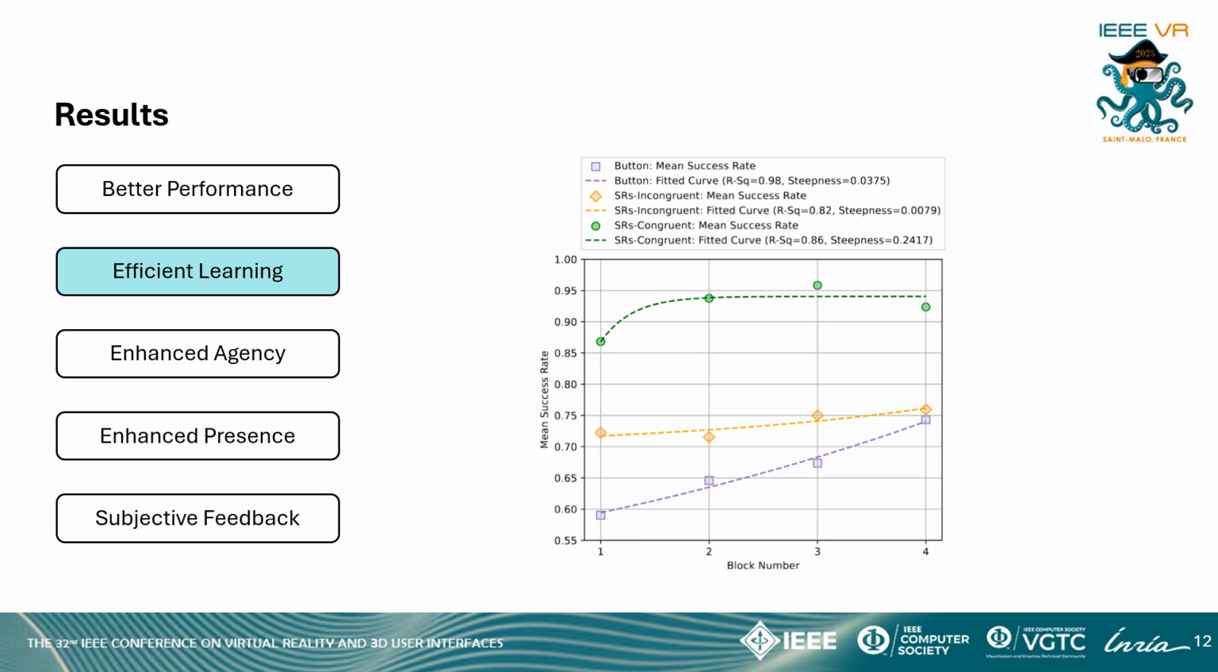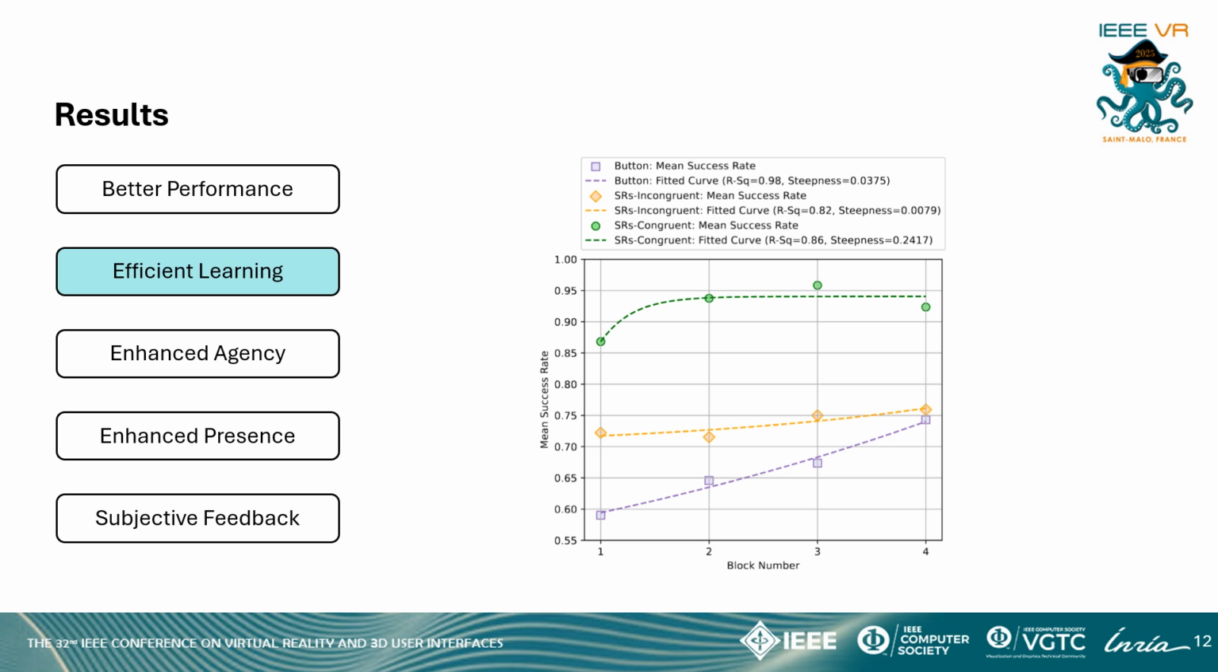For each method, we divided the 32 trials into 4 blocks and used non-linear least squares to find the best fitting curve to the average success rate data. We then calculated the steepness of the first block to measure the initial learning rate. The sensorimotor regularities congruent method showed the fastest initial learning, followed by the mid-air button method, and then the incongruent method. With the congruent method, user learning peaked between trials 2 and 3.